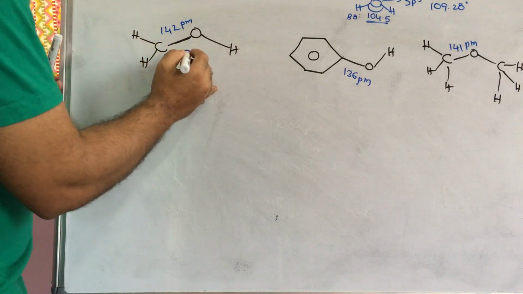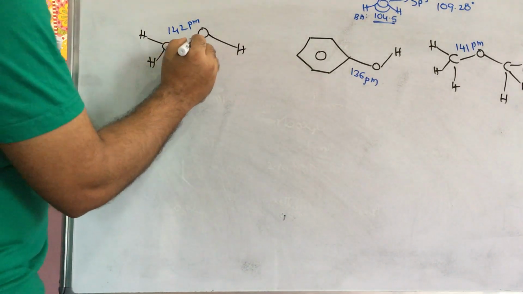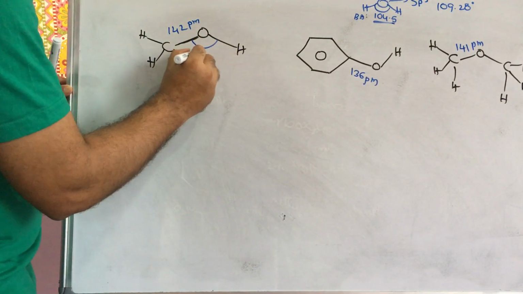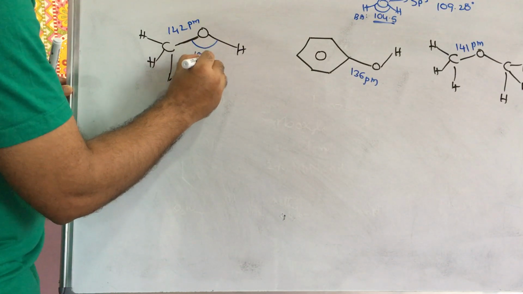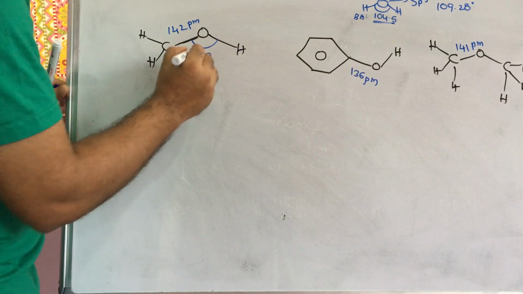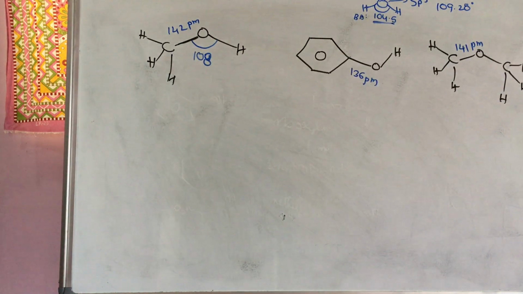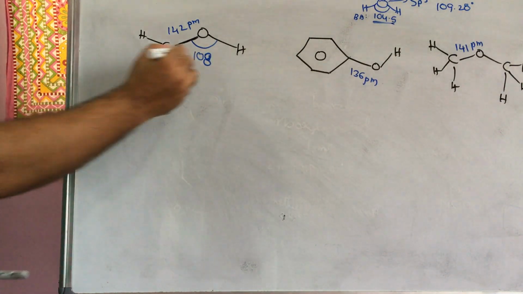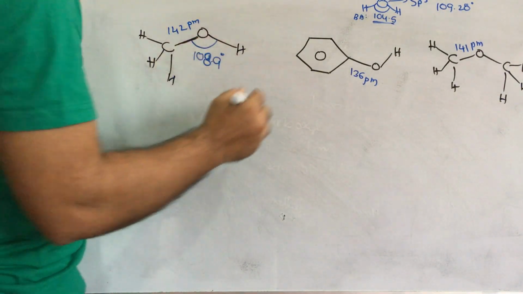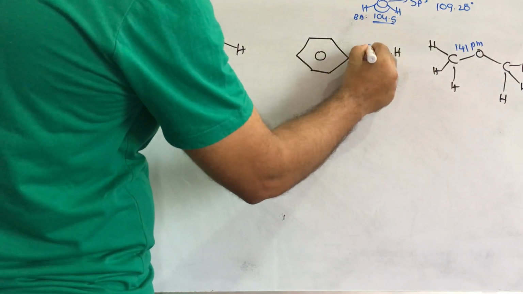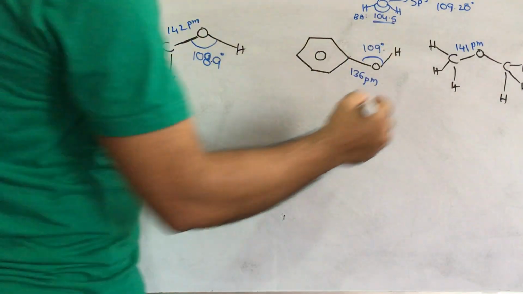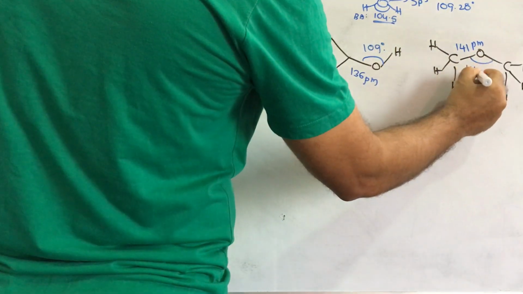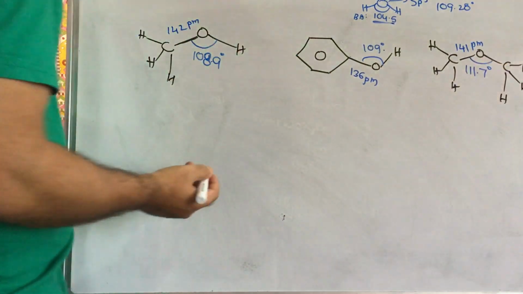Now what is the bond angle here? In this one it is 108.9 degrees, nearly 109 degrees, and here it is 111.7 degrees.